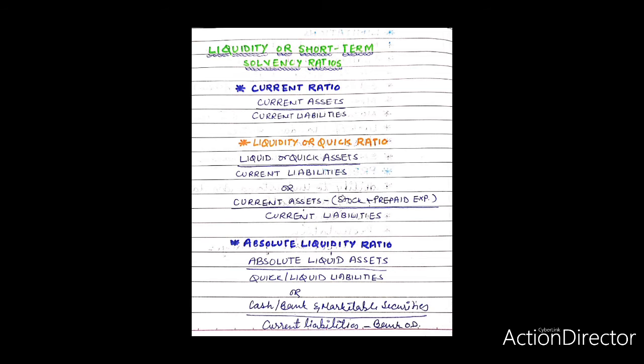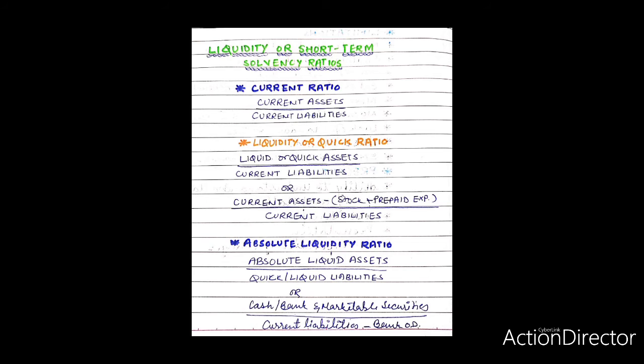But if the bank overdraft is to be withdrawn on demand, it should be a part of liquid liabilities. In this book, it has been included in liquid or current liabilities. Payment in advance and advance income tax cannot be converted into cash. Hence, these are not treated as quick assets.